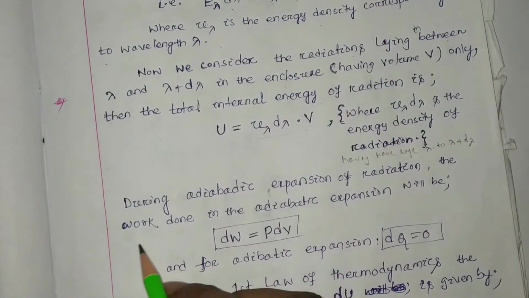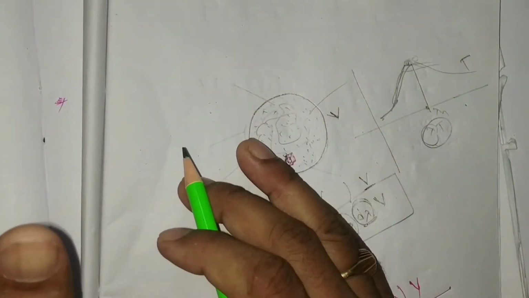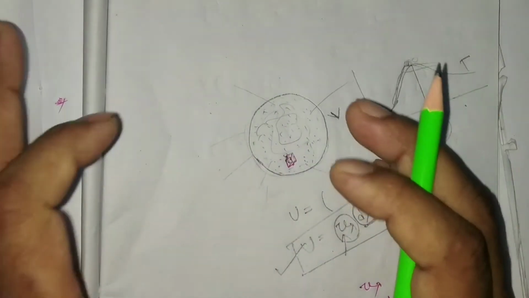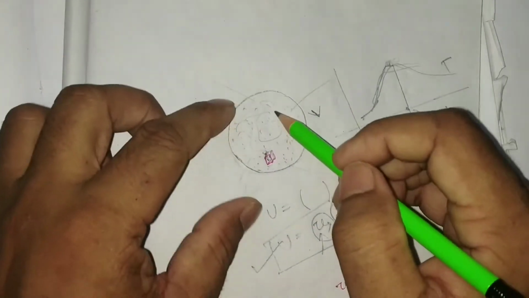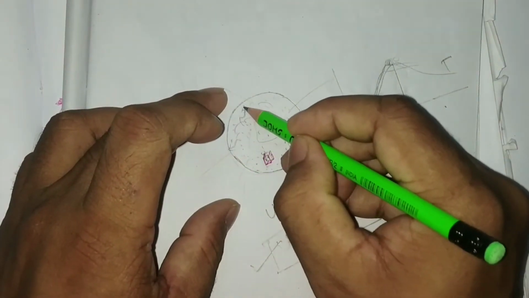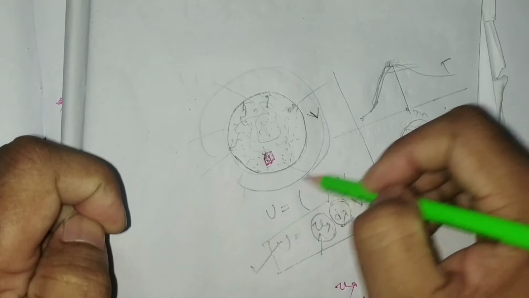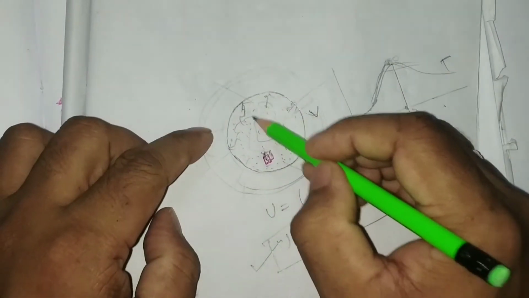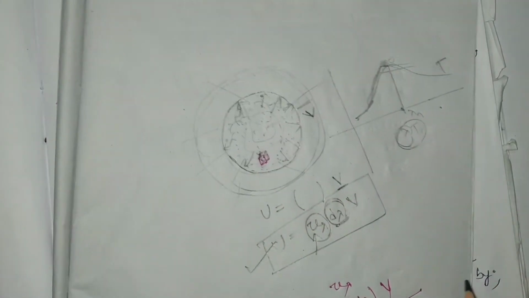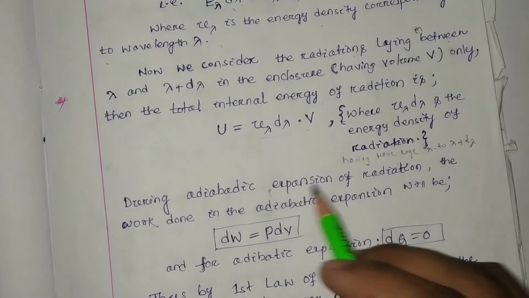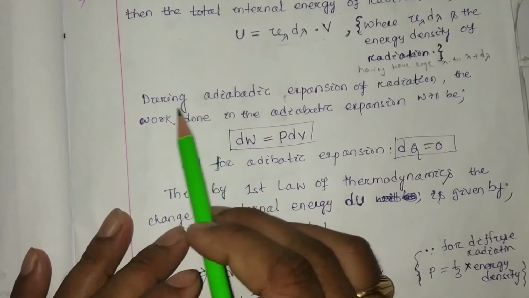So we have to consider adiabatic expansion here, as in radiation pressure, because some expressions will be used from the radiation pressure. If we consider the adiabatic process, the photons strike the wall, and the wall keeps moving, enlarging its radius continuously due to the pressure exerted by the radiation. This concept we already discussed in our previous class. Here the same situation is considered during adiabatic expansion.